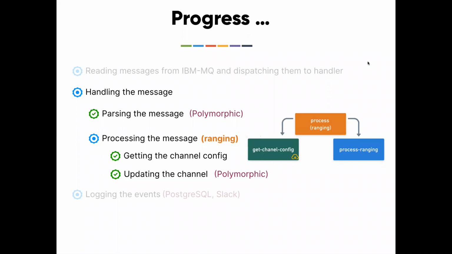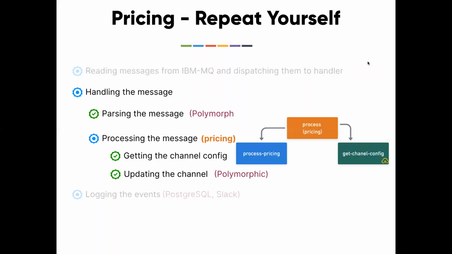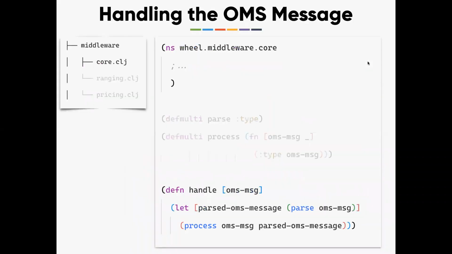So with that particular thing also done, the only thing left is processing. The processing of the ranging message would look like this. We get the channel config and do the processing. As simple as that. I'm iterating through all the ranging messages, getting the channel-wise ranging messages, then getting the channel configuration and performing the ranging. With that, processing is also done.